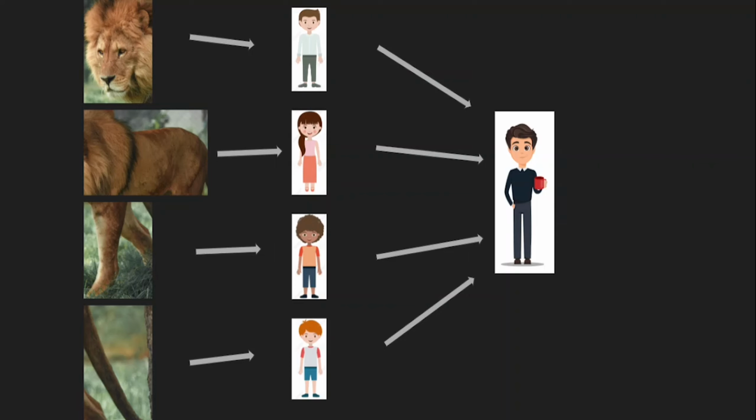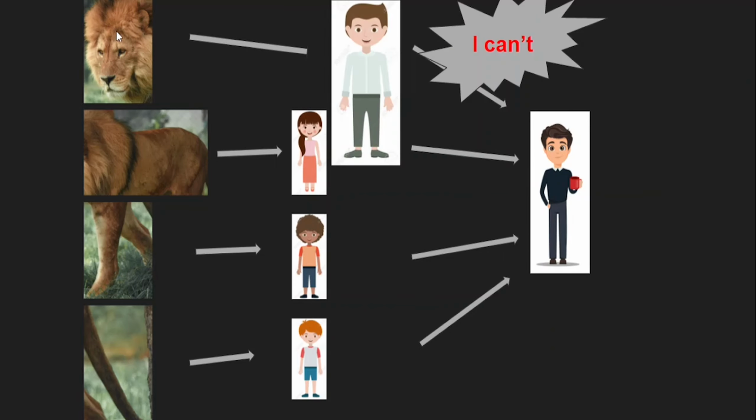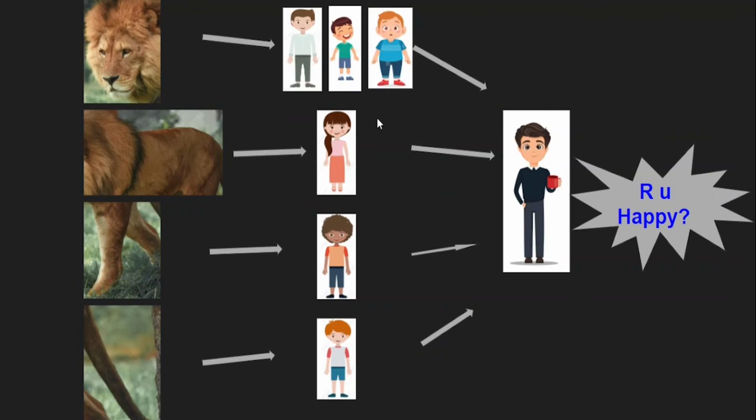Now one of the guys complained that he can't work. He said, the face is one of the important features. It has so many things to learn. It has eyes, nose, mouth, ears, everything. So these are all the important features for identifying any animal. So he can't do this task alone. He said, I need help. So let's say the teacher gives him help and gives him two more guys to learn the face. Now these three guys together should learn the face.